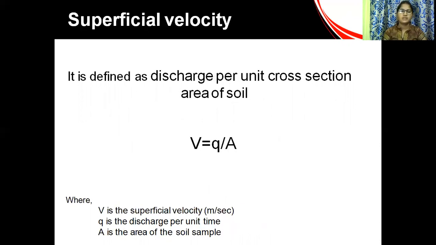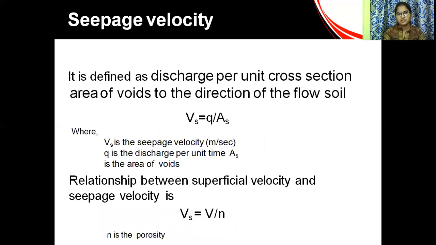Superficial velocity is defined as the discharge per unit cross-sectional area of soil: V is equal to Q by A, where Q is the discharge and A is the area of the soil. Seepage velocity is defined as the discharge per unit cross-sectional area of voids in the direction of flow of soil.